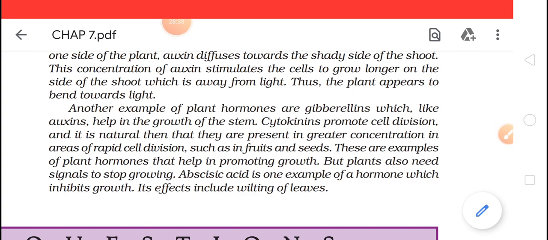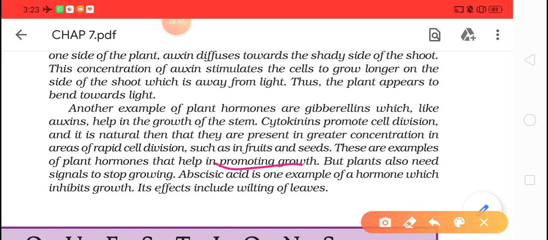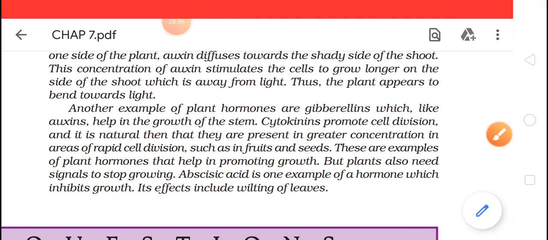Okay, so we have two types. One is promoting growth, that is auxin, gibberellin and cytokinin, and the other inhibits growth, which is abscisic acid. It will stop the growth of the plant so that the height doesn't increase further.